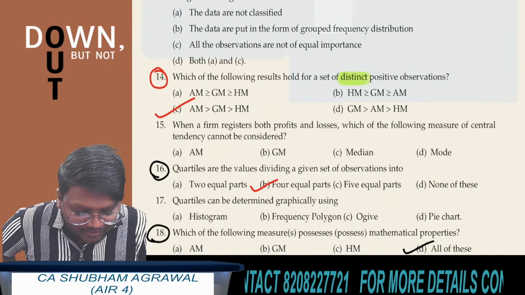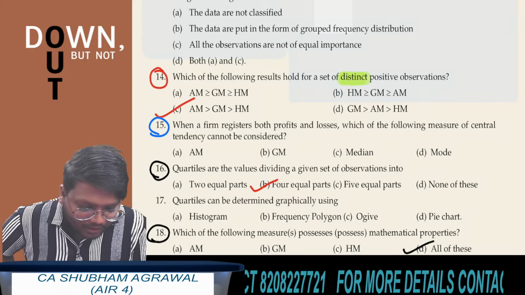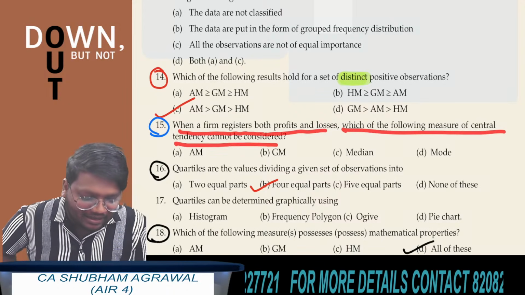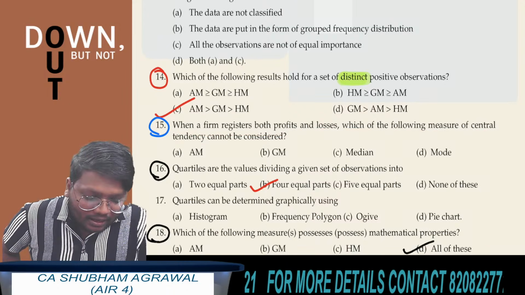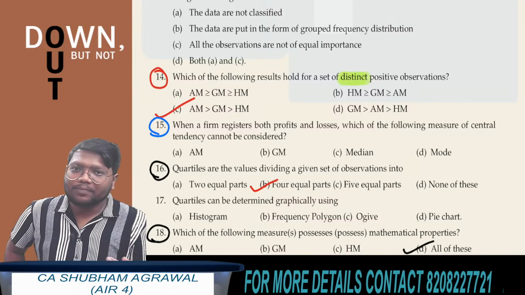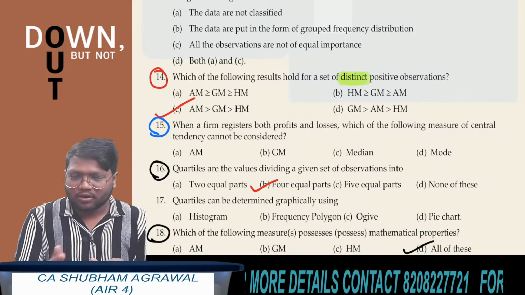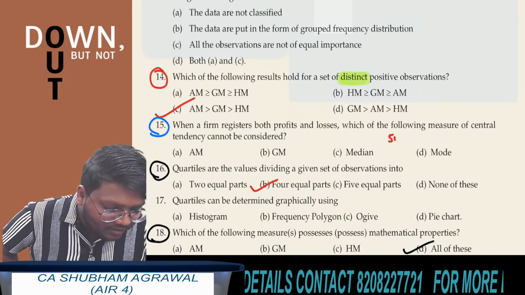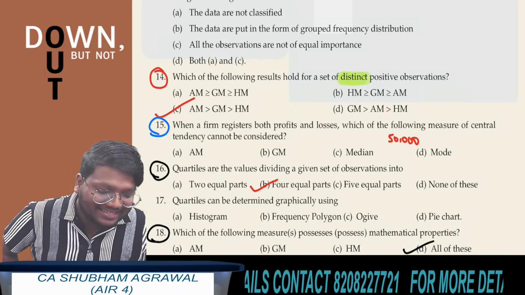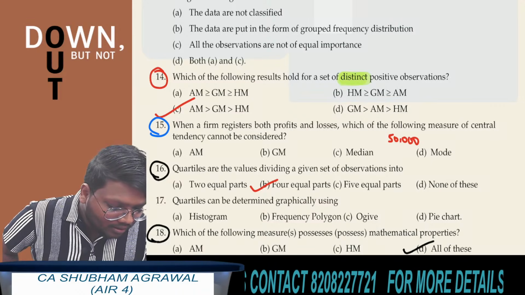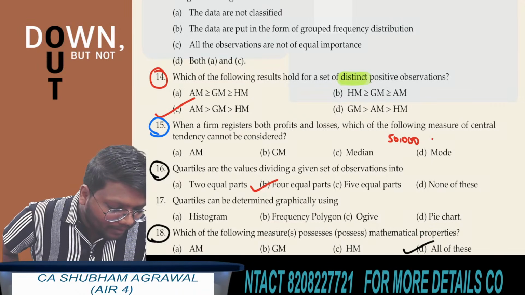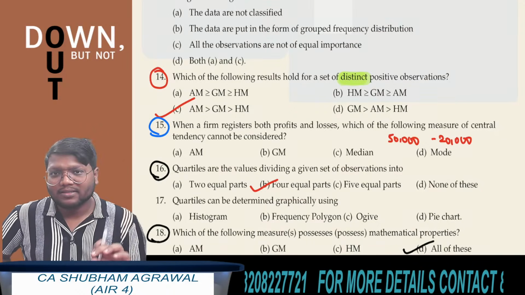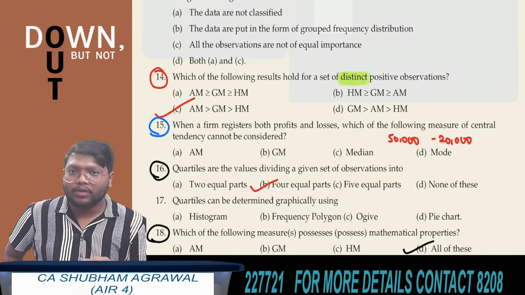Question number 15 is very important. When a firm registers both profit and losses, which of the following measures of central tendency cannot be considered? Let's say they have given us the profit and losses of the company for 2 years. In the first year, let's say the profit is 50,000 rupees, and in the second year there was a loss of 20,000.